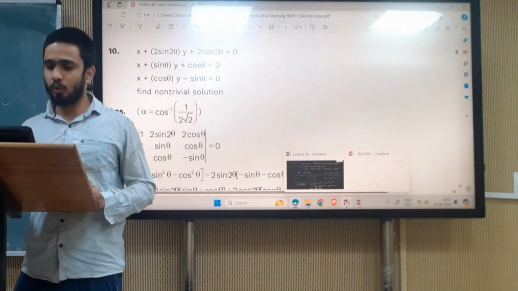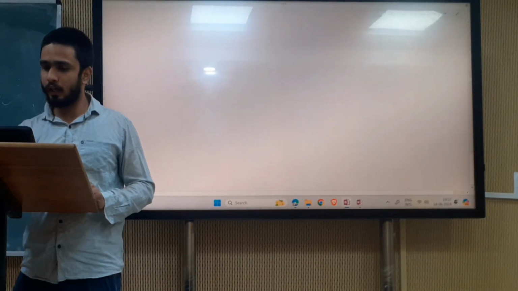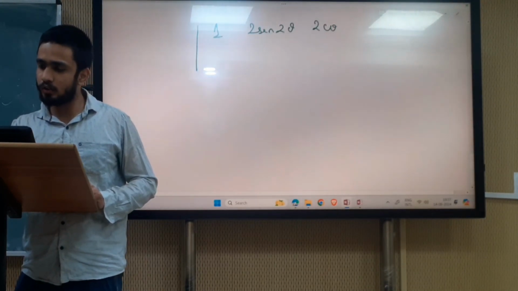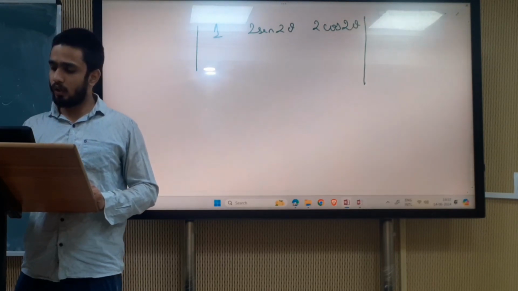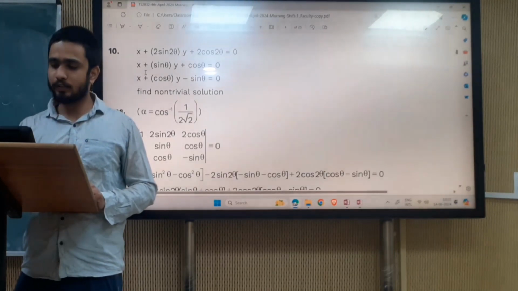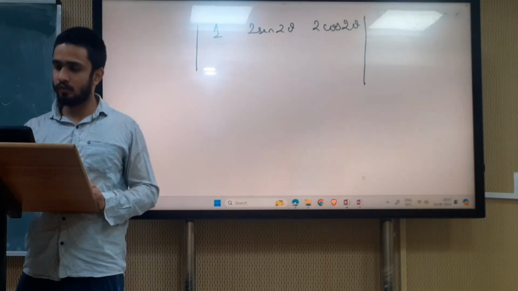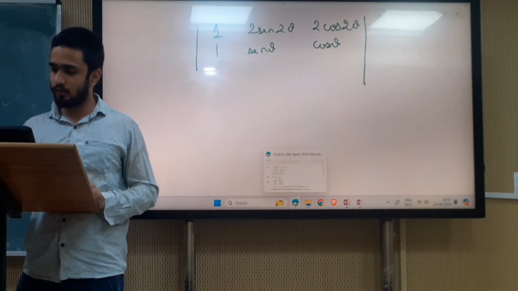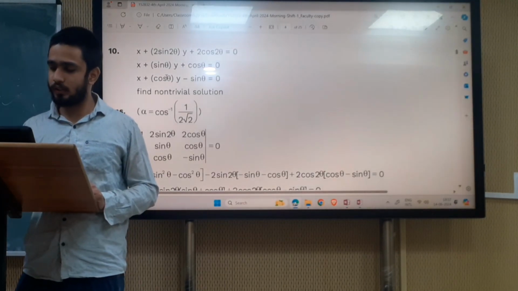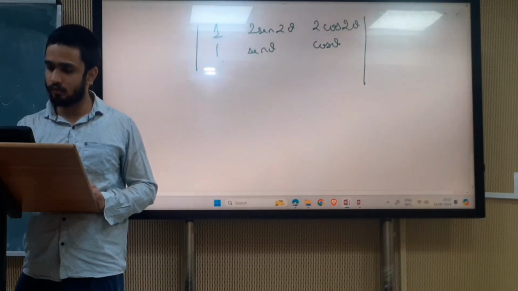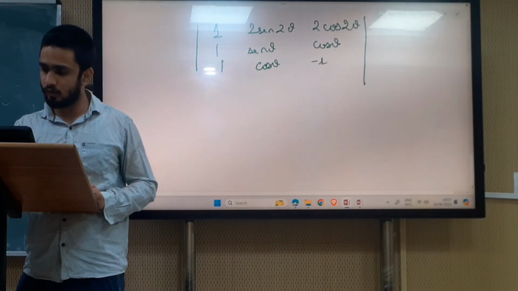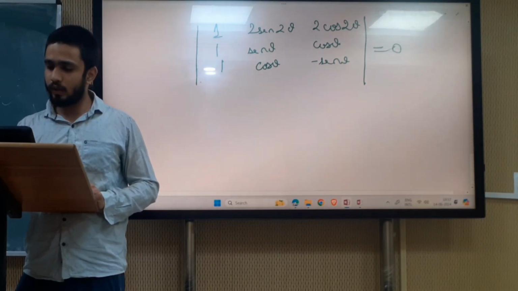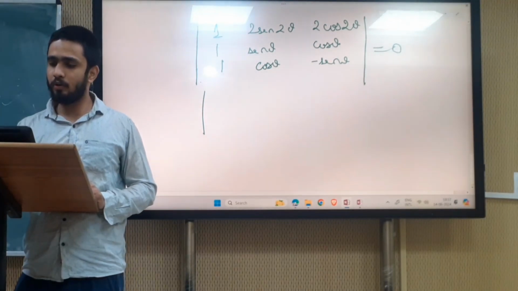The determinant has rows: 1, 2 sin 2 theta, 2 cos 2 theta; 1, sin theta, cos theta; 1, cos theta, minus sin theta. Delta of this will be equal to 0. Firstly we will make two zeros by subtracting rows.